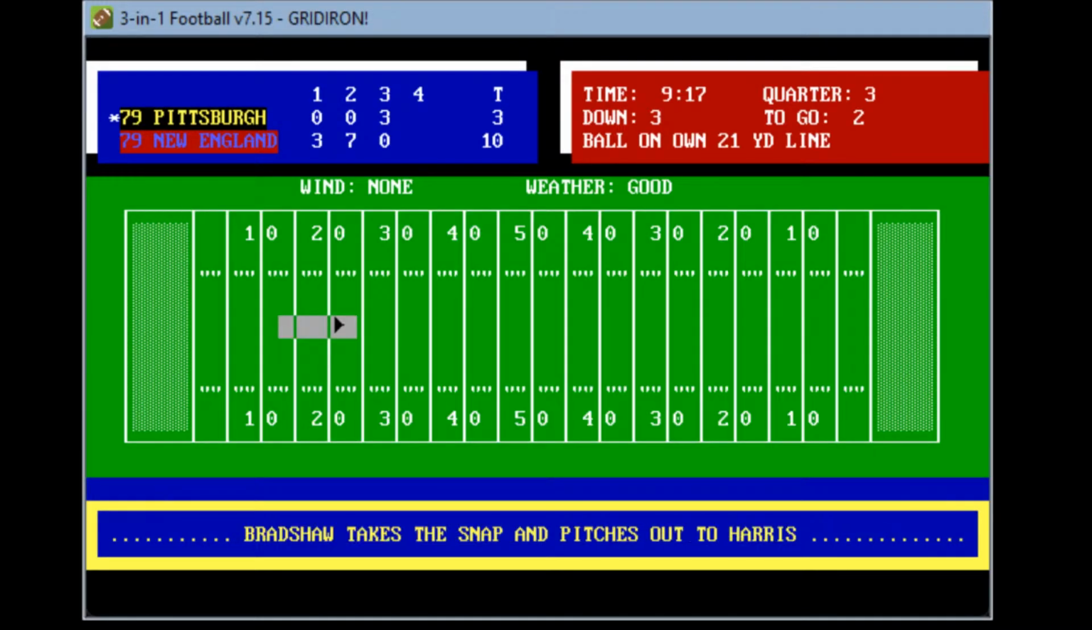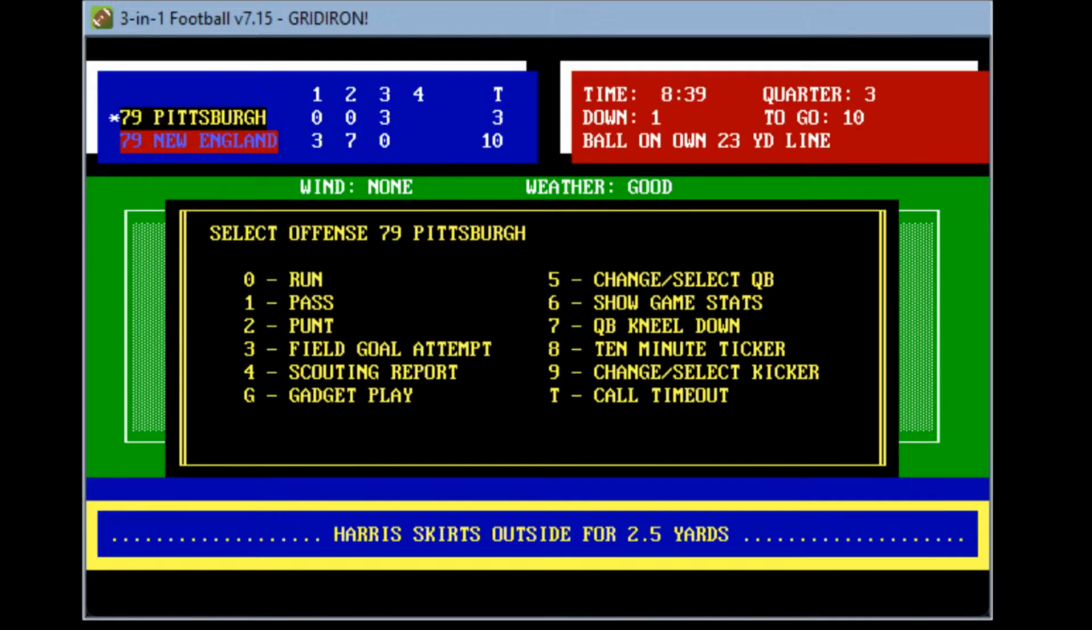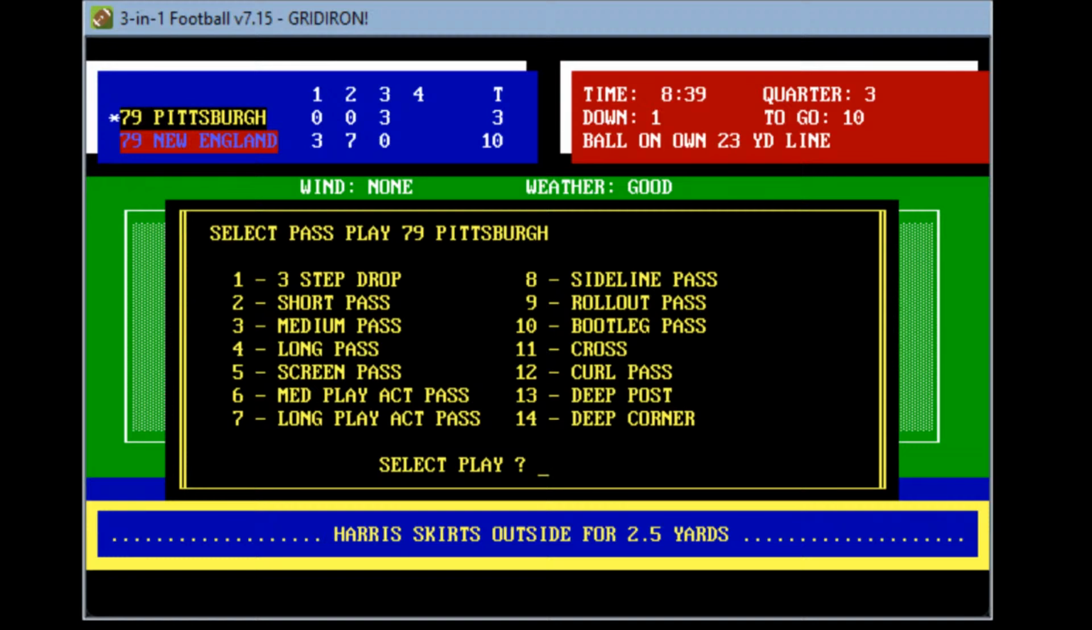Harris is going to get this one. Takes it, hands it to Harris around the right end at the 24-yard line, and a first down. So Pittsburgh gets the first down at their own 23-yard line, 8:39 to play. So Franco Harris comes out, we'd hope, and now they're going to look to a medium.